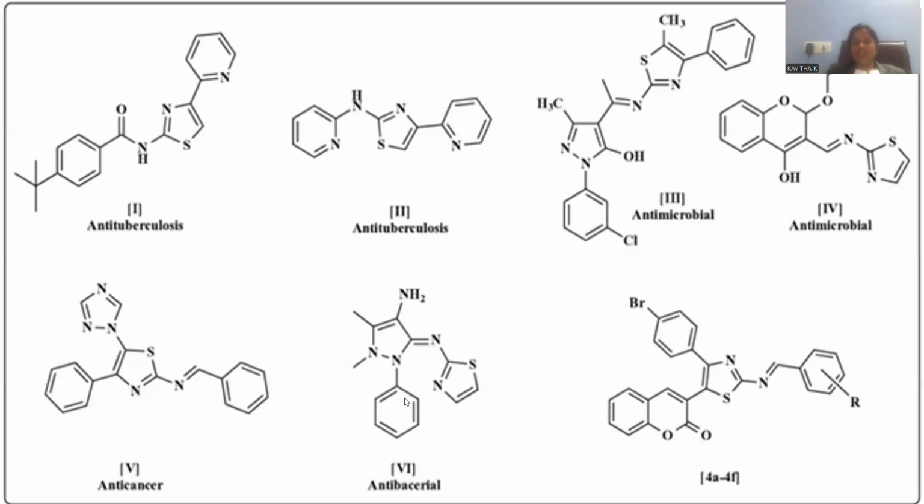Later, let me introduce the compound where pyrazole and thiazole with benzene all exist together in a single drug moiety, which is antibacterial, able to destroy bacterial growth in the living organism, in such a way that bacterial diseases get mitigated. This is another compound you can observe where there is a coumarin and thiazole and benzenes are located. This is also a potential pharmacophore.